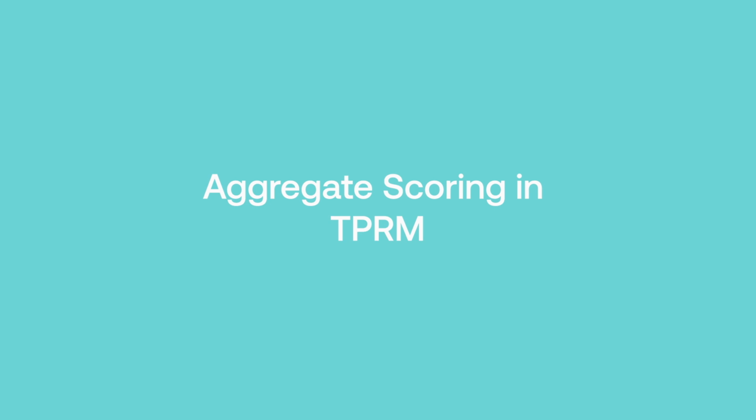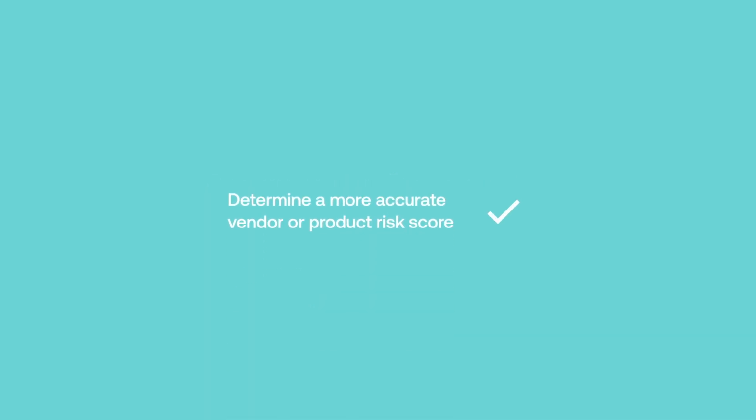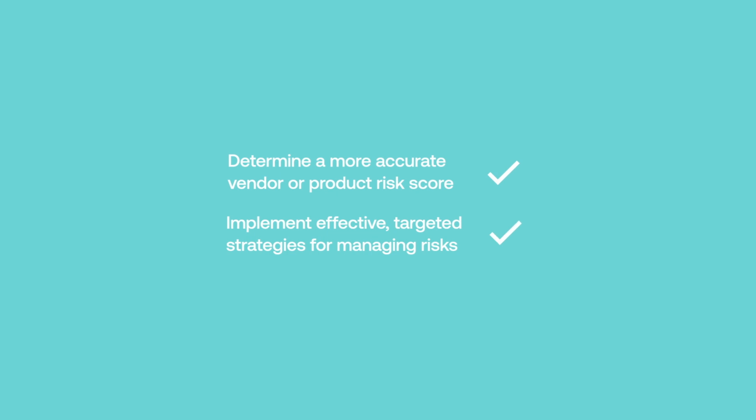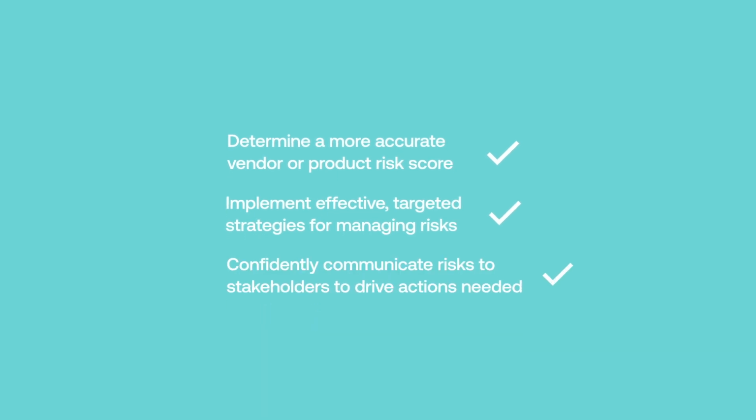Third-party risk teams can now also apply a structured approach to automatically calculating residual risk across multiple risk domains with aggregate scoring in TPRM. Aggregate scoring enables vendor risk teams to determine a more accurate vendor or product risk score, implement targeted strategies for managing risks, and confidently communicate risks to stakeholders to drive actions needed.